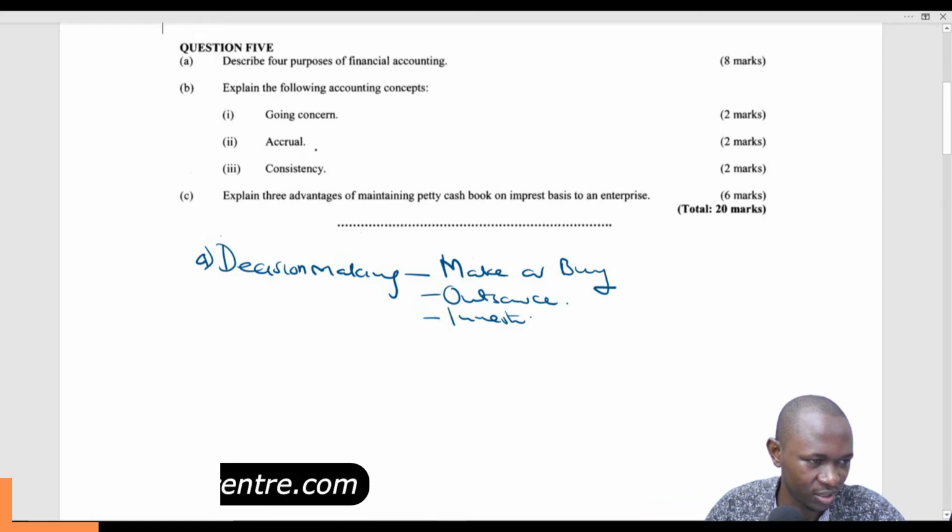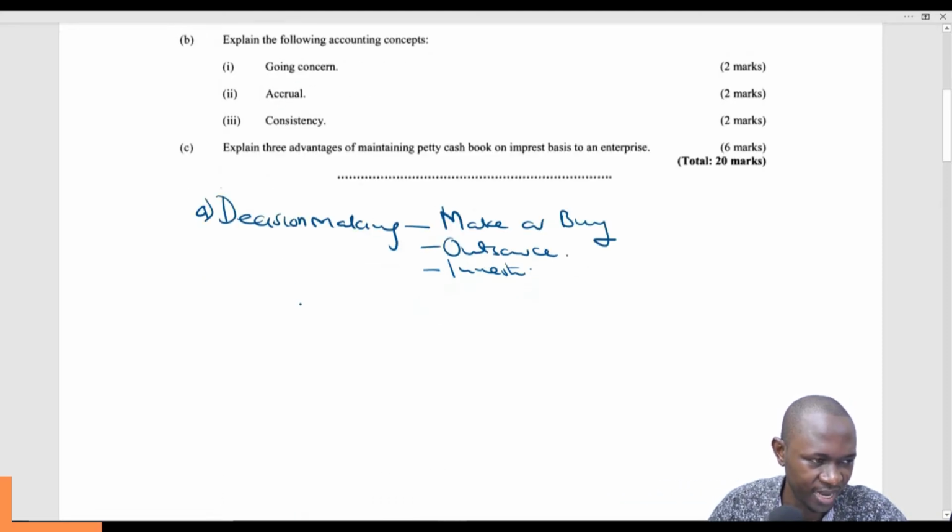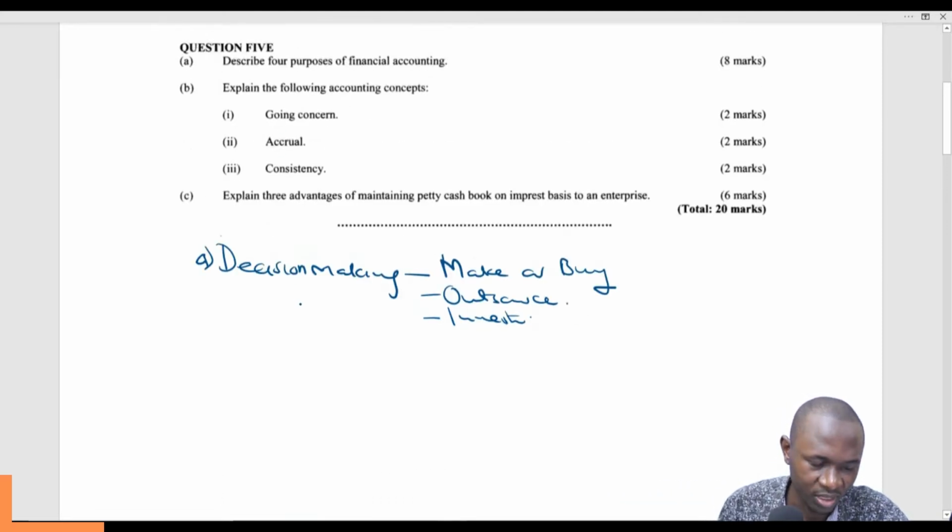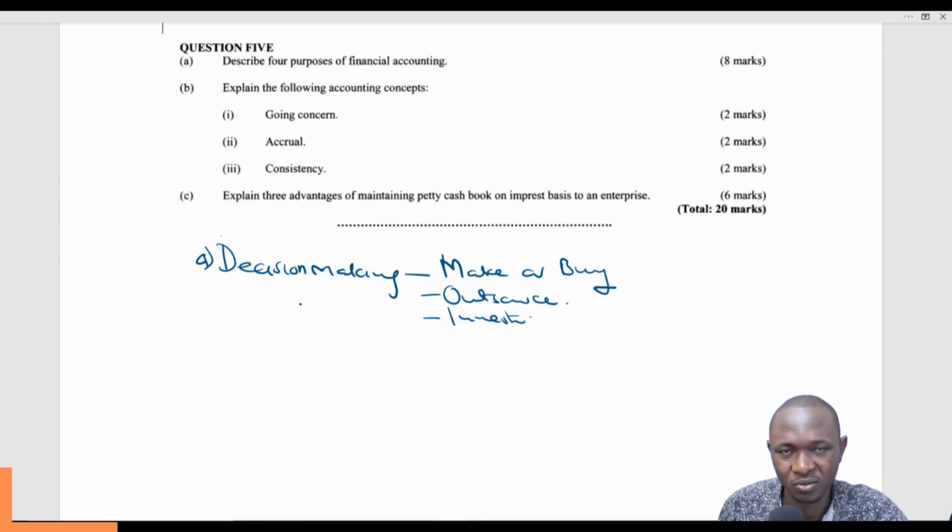So yes, financial accounting is used for decision making. It guides the managers, especially in decision making. It also guides the ownership of the business, whether to put more money into the business or not. It guides the potential investors. It guides the financial institutions on whether to lend money to the business. So generally, financial accounting is used to guide decision making. It helps people make informed decisions.